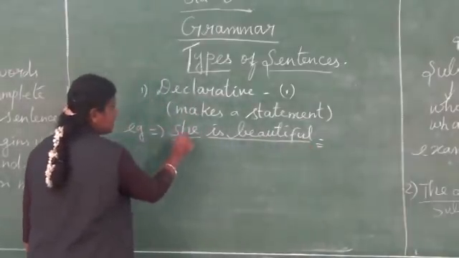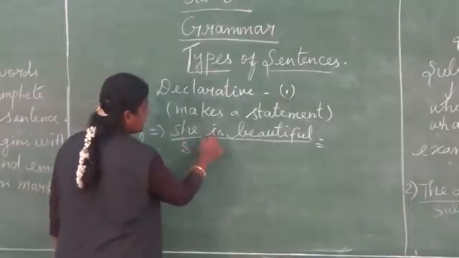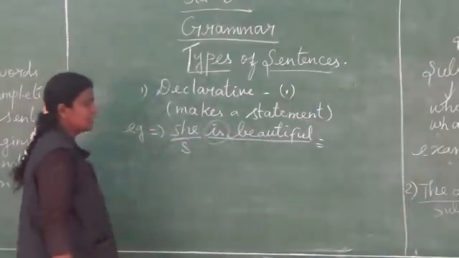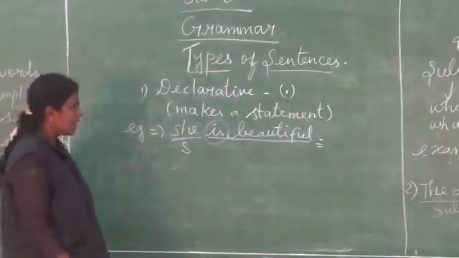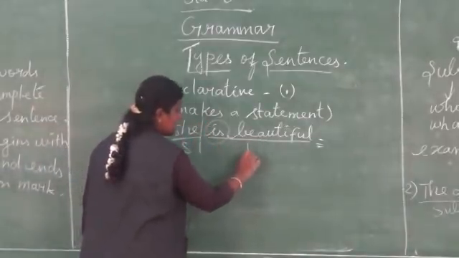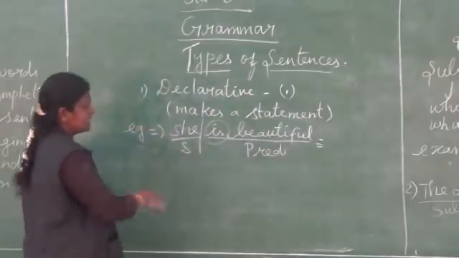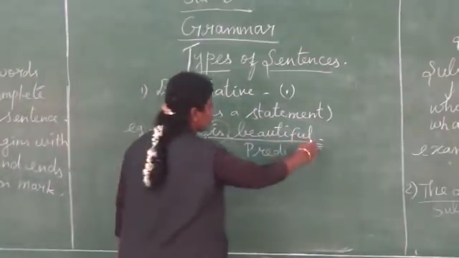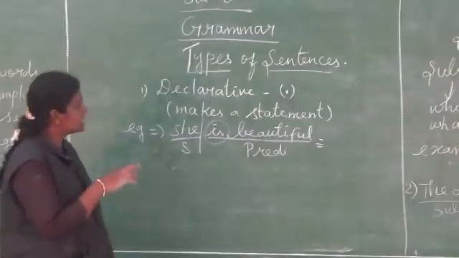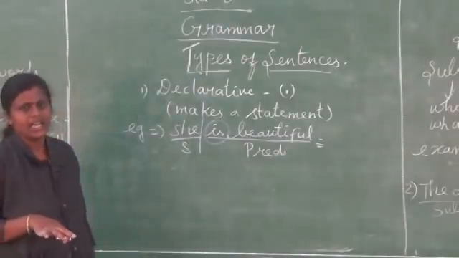"She" is the subject, and "is" is the verb here, so we say it is a predicate. So with subject and predicate in the sentence and a full stop at the end, we can say the sentence is a declarative sentence. Clear, children?